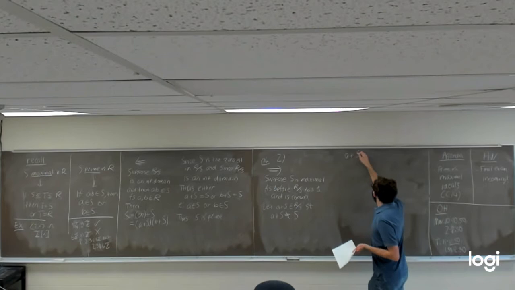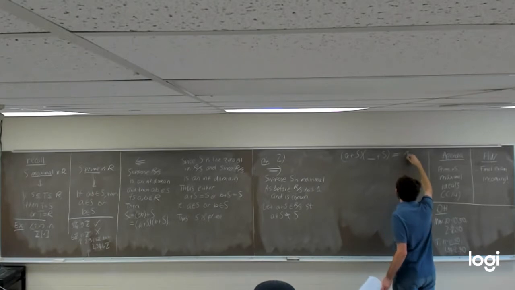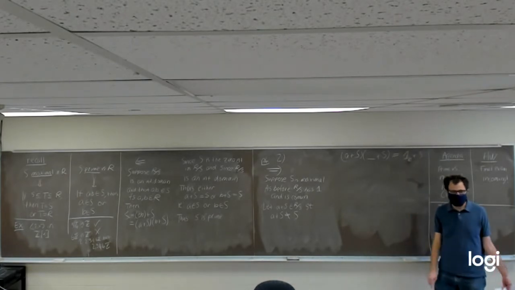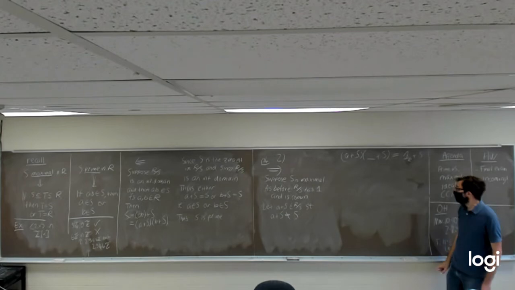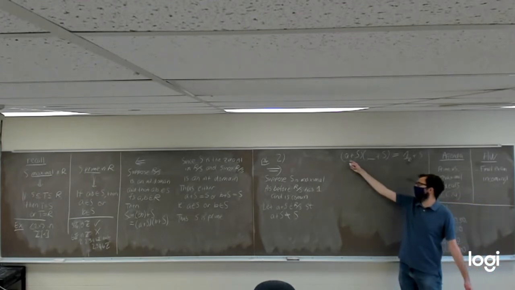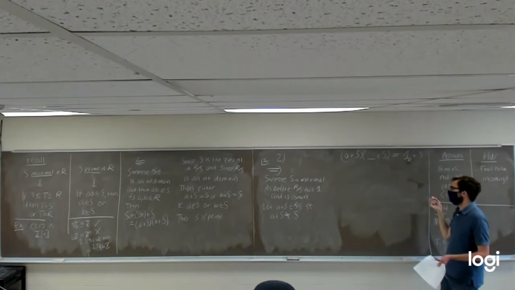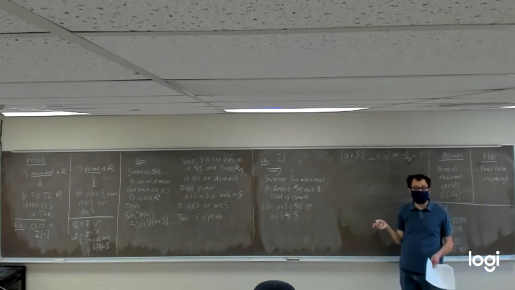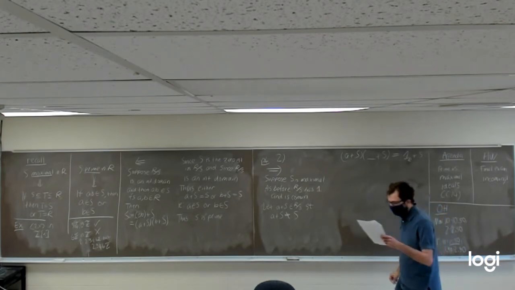I.e., show that we can take A plus S and multiply by something else plus S and get the multiplicative identity of R plus the ideal S. Because this right here is the multiplicative identity in R mod S. If we can multiply A plus S by something and get 1 plus S, that would show A plus S has a multiplicative inverse, and we will be done. All right, let's do it.